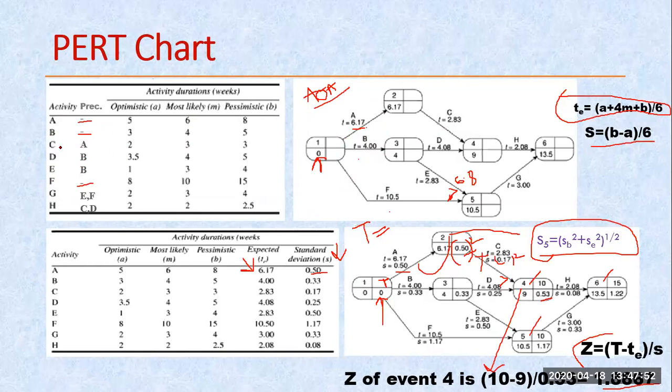And here you can see C has the dependency of A. This means until A is completed, C cannot start. That's why C is written against this particular one. This problem is given to you, and on the basis of this you have to make the network. B is written in front of two nodes, one is D and another one is E. That's why